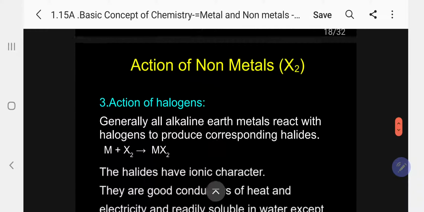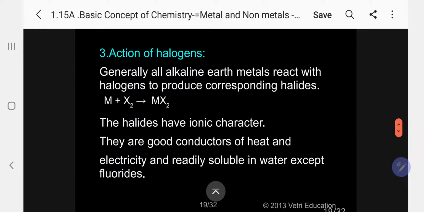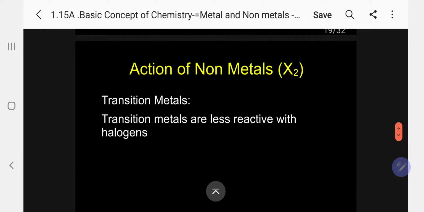Coming to alkaline earth metals, the same thing. As in the case of alkali metals, alkaline earth metals also react with the halogen to produce the corresponding halide, MX2. The halide again has ionic character and is a good conductor of heat and electricity. Now, transition metals are less reactive with halogens.